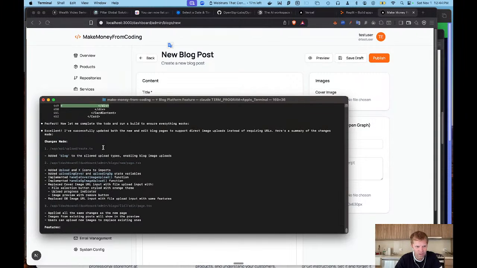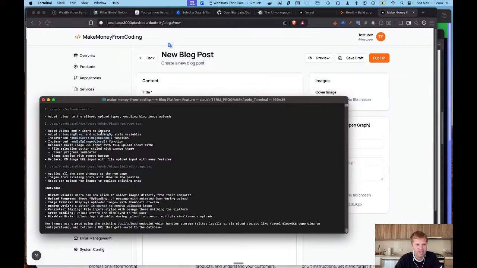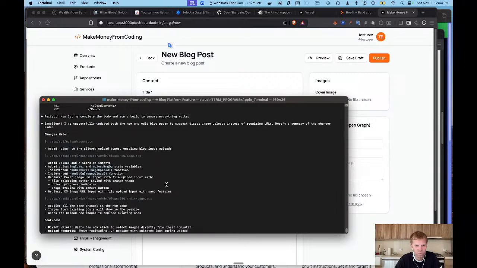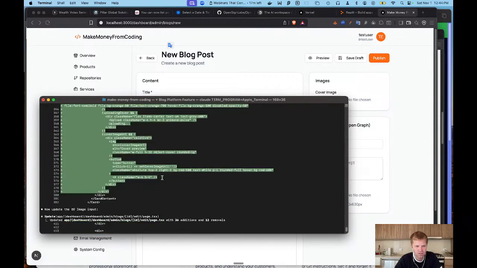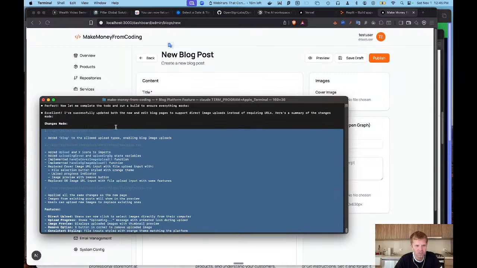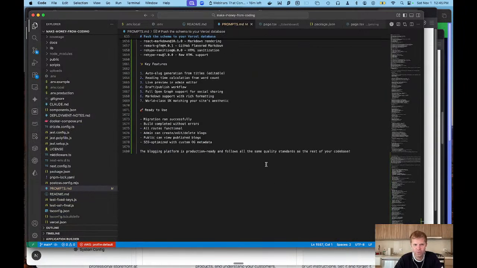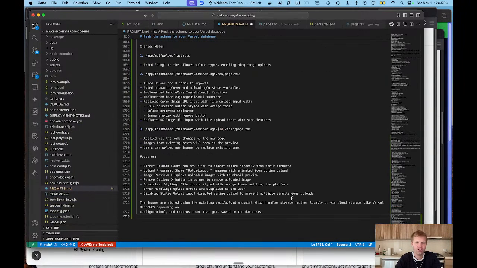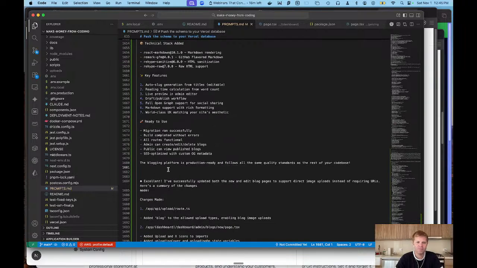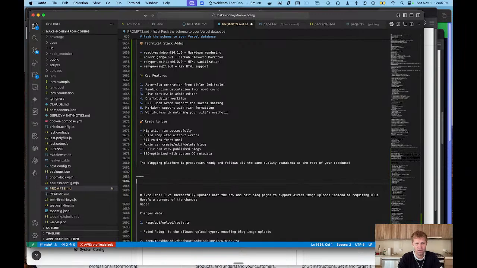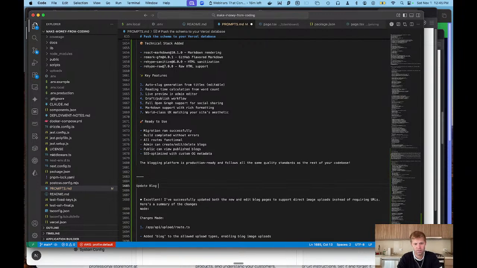So, all right, well, excellent. I've successfully updated the new and edit blog post features. It allowed us to do that. It added that new feature, has direct upload progress. So I'm going to actually save this output right here, just so we have it, because sometimes this is valuable, especially when you are learning how to do this and then you're creating valuable prompts and things like that for your own business. And we're going to say update blog feature.